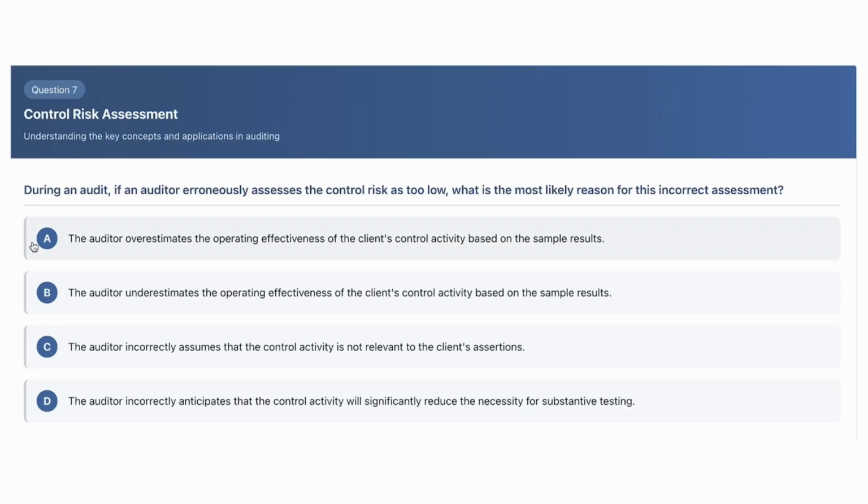So A says the auditor overestimates the operating effectiveness of the client's control activity. So this is the case. We overestimate it. It's not actually operating effectively. Therefore, we're not doing enough substantive testing.